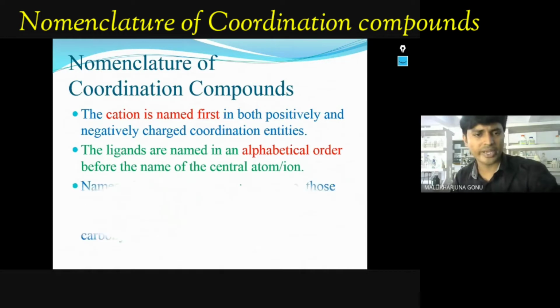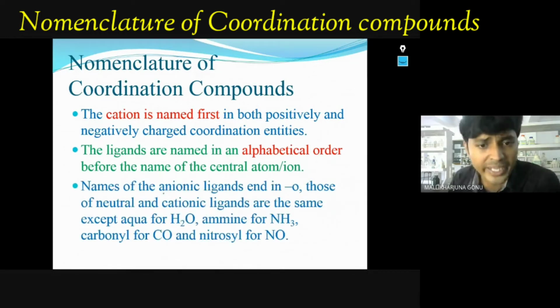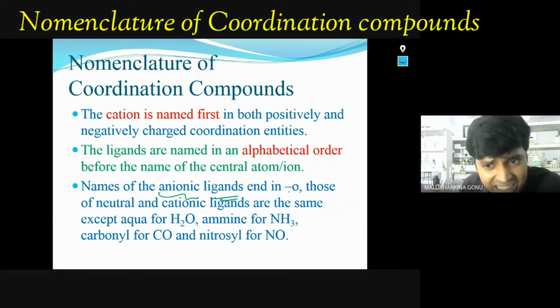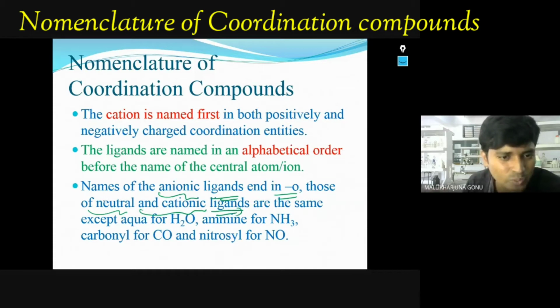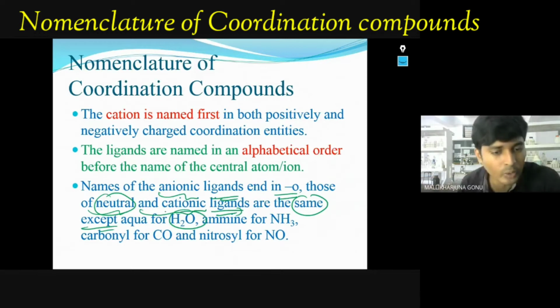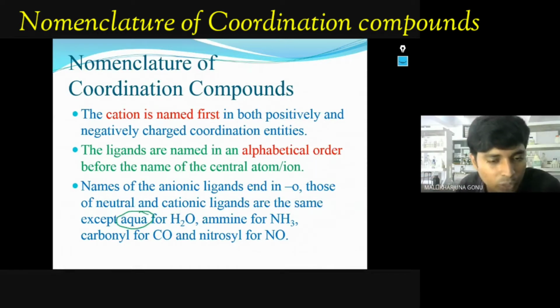What is the next point? Names of the anionic ligands, which I have explained just now. Anionic ligands end in o: chlorido, bromido, fluorido, like that. Neutral and cationic ligands usually keep the same name, whatever it is, except water, which you call aqua. These names you have to remember.